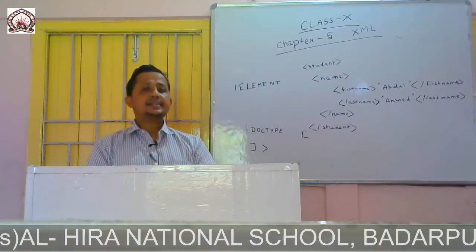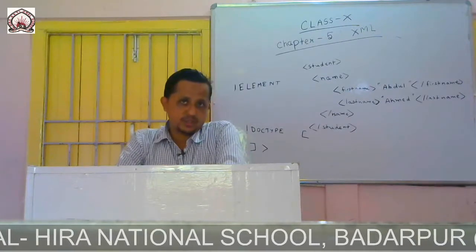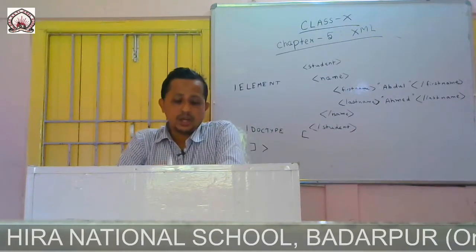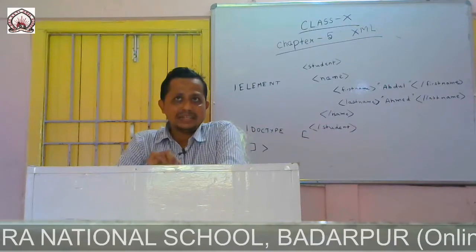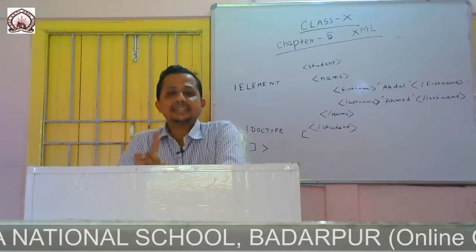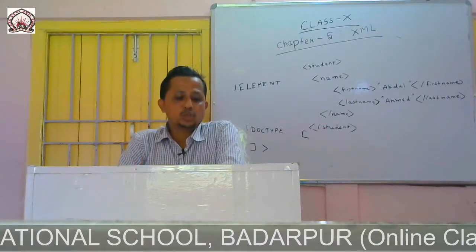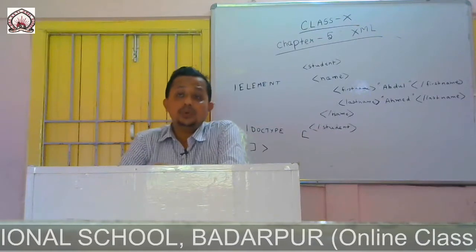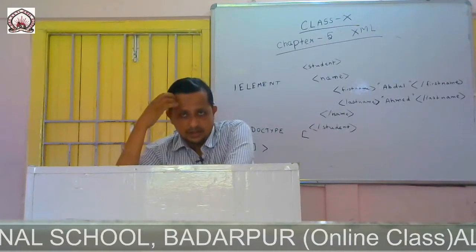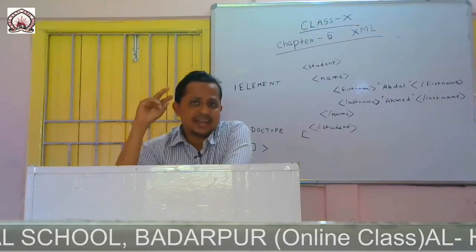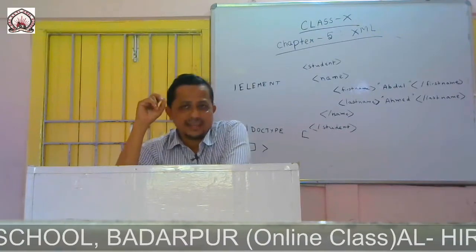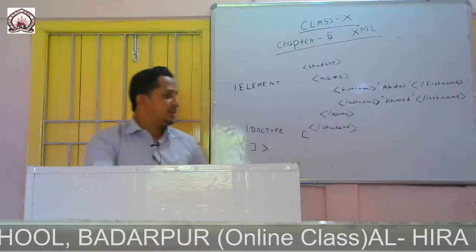Now there are some symbols that are used while deciding how many children can be used within the XML document. Based on that, there are two symbols. One is known as comma, another is known as pipe.